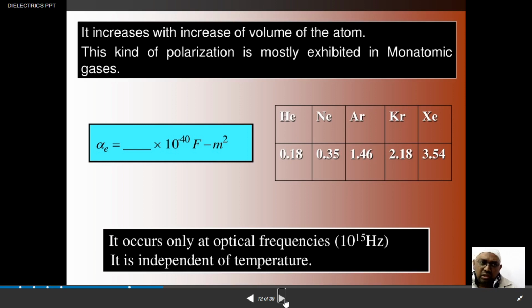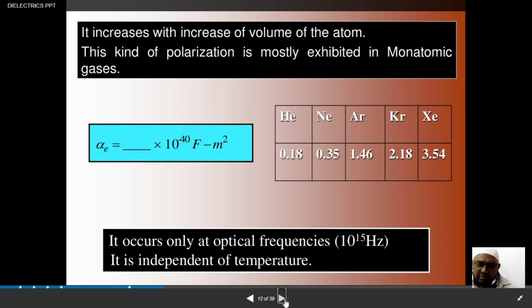The electronic polarization increases with the increase of the volume of the atom, and this kind of polarization is mostly exhibited by the monoatomic gases. These gases have been shown in tabular form, along with their electronic polarization values.